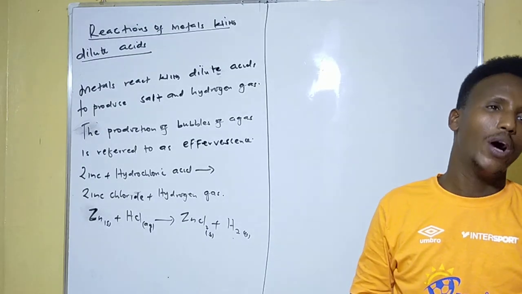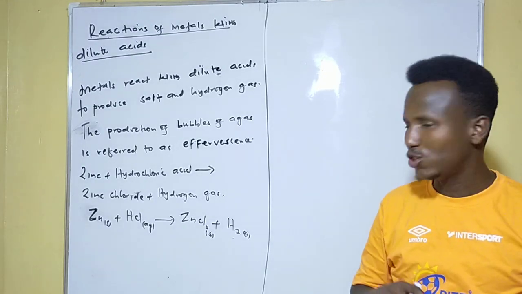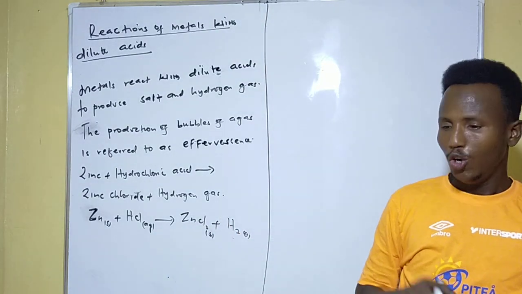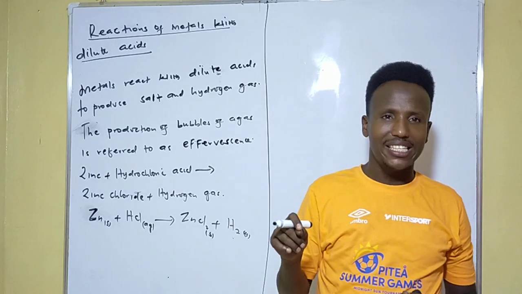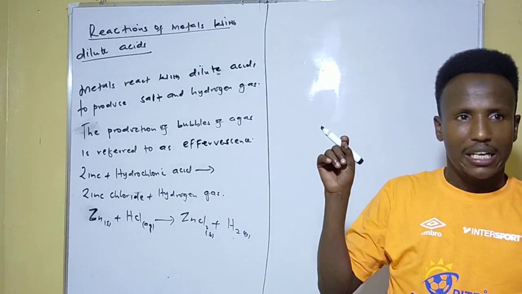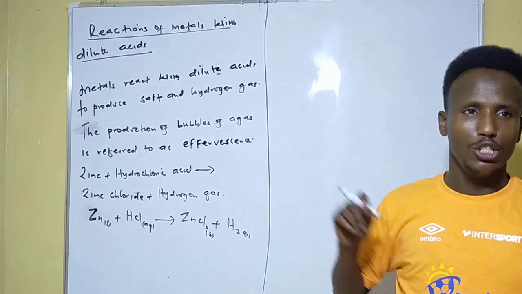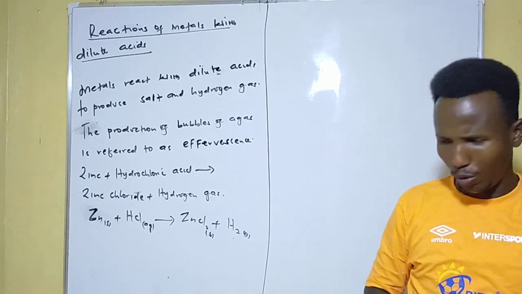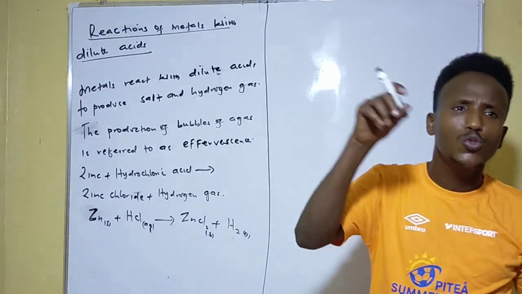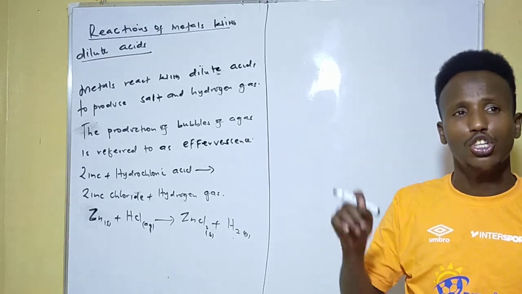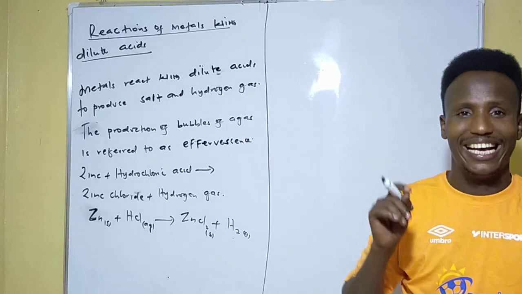So this is the reason why the reaction slows down and eventually stops. When dilute sulfuric acid reacts with calcium metal, we will have what? Calcium sulfate plus hydrogen gas. The calcium sulfate formed is insoluble and forms an insoluble coating on top of the metal that prevents further reaction taking place between the metal and the acid.